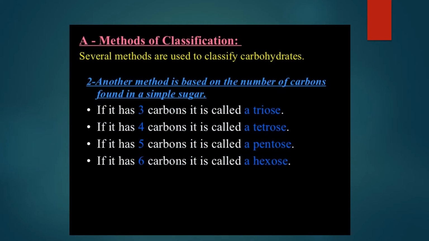Now there is another classification, based on the number of carbon atoms. How many carbon atoms are there in this simple sugar, that is a monosaccharide? If there are 3 carbon atoms, it is called triose. Tri means 3. If there are 4 carbon atoms, it is classified as tetrose. Tetra means 4. And if there are 5 carbon atoms, it is classified as pentose. Penta means 5. And if there are 6 carbon atoms, then it is classified as hexose. That means 6 carbon atoms. So based on how many carbon atoms are present in the simple sugar, monosaccharides are classified.